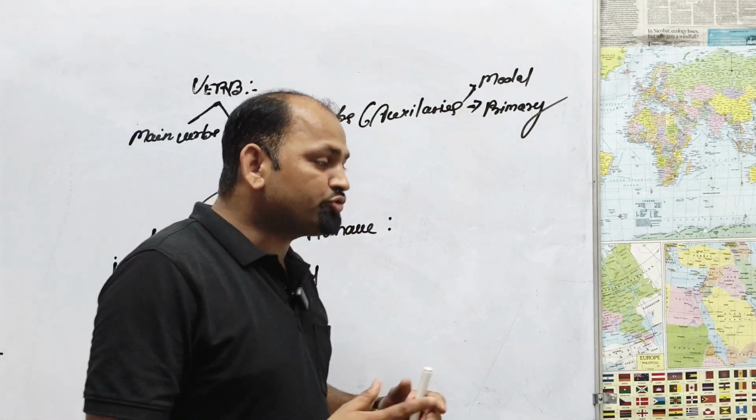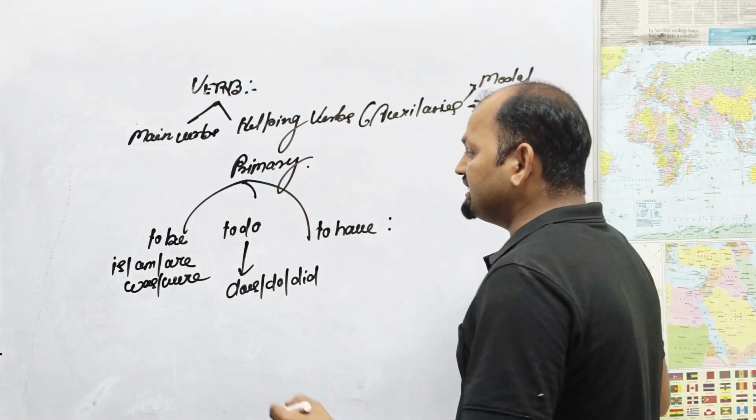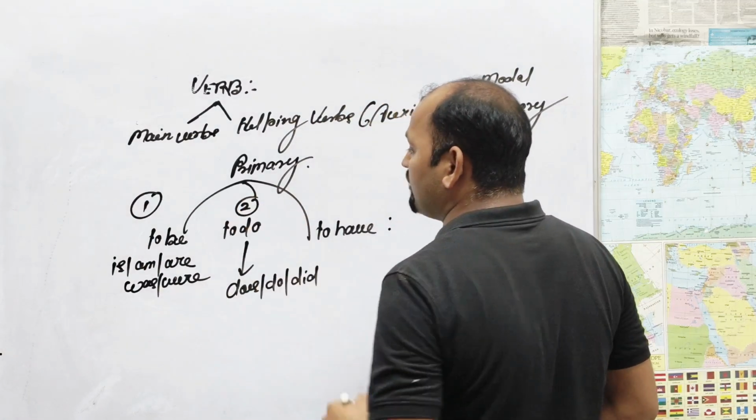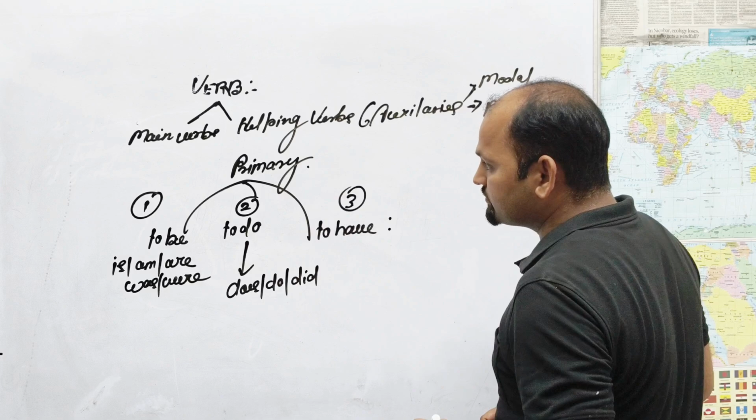Primary under the three kinds. Number one in the form of to be. Number two in the form of to do. Number three in the form of to have.